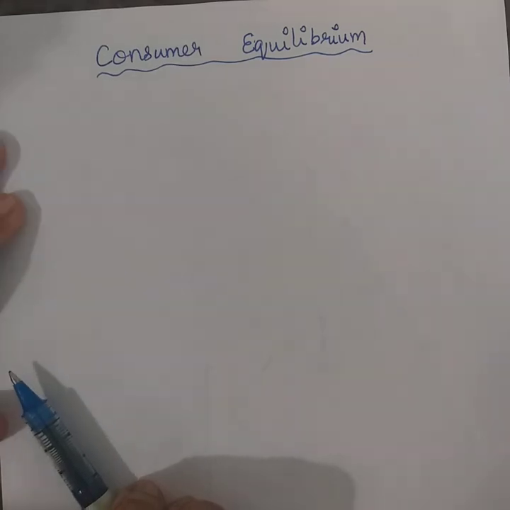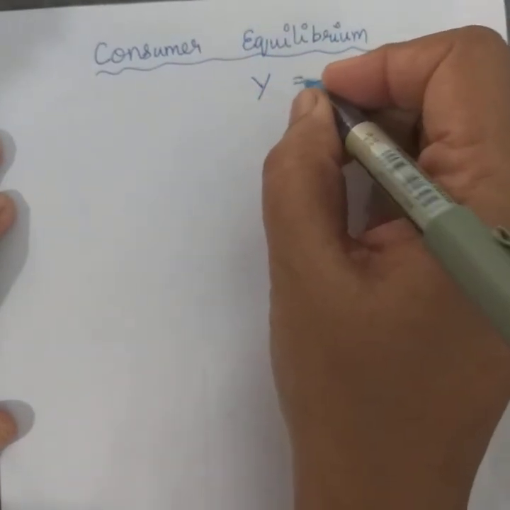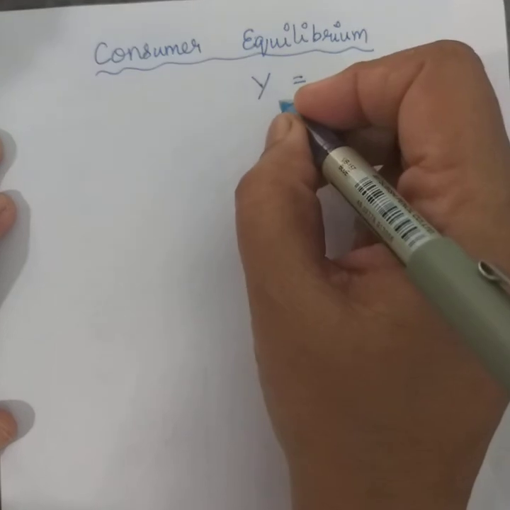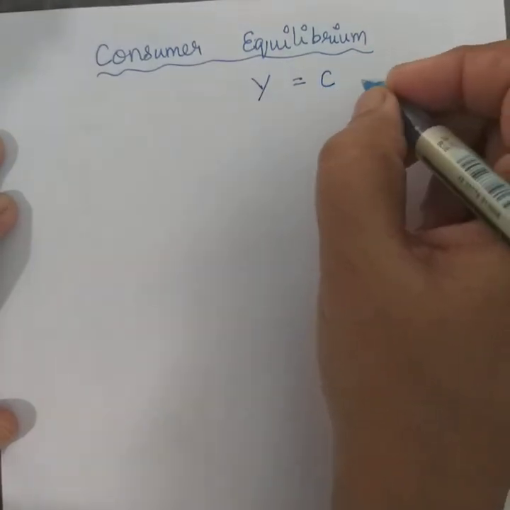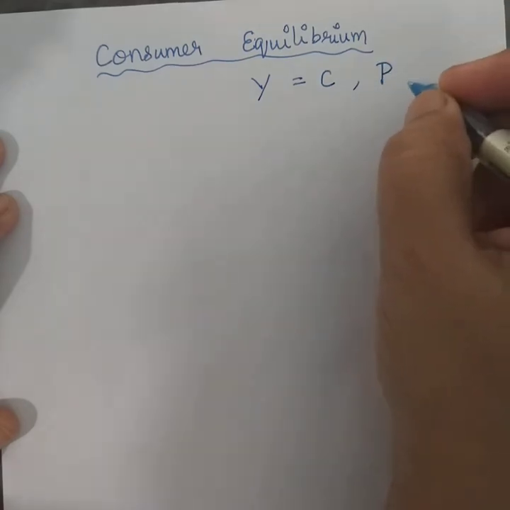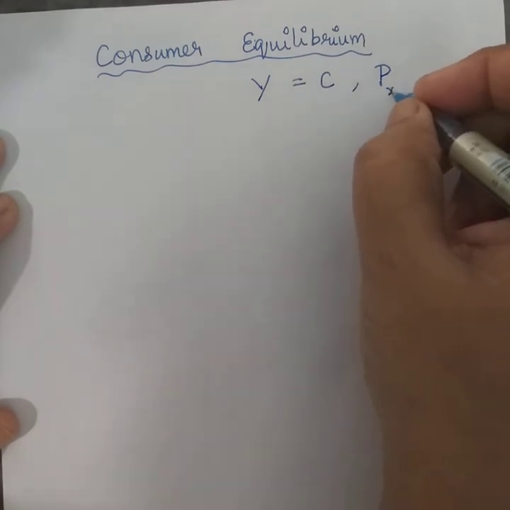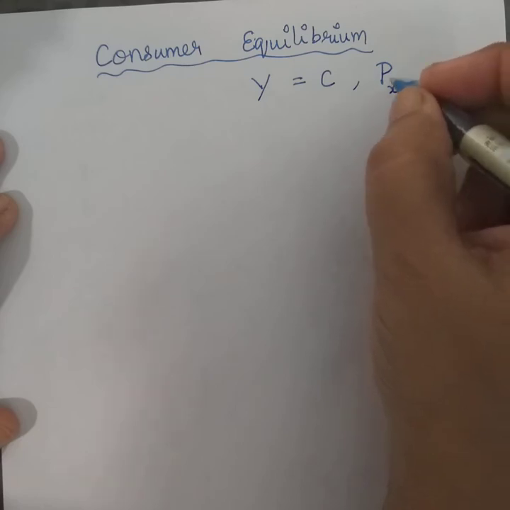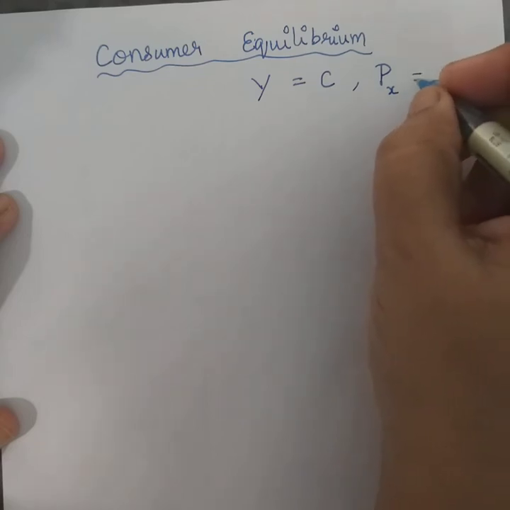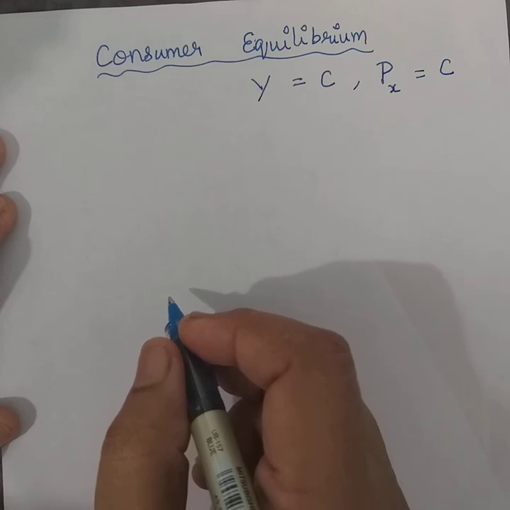Now first we would see, given the income, that is, even as the income remains constant, right? Income remains constant, and given the price of a commodity, let's say the consumer is going to spend all his income on some product X. So given the price of X, that is, even the price of X remains constant, how the consumer attains his equilibrium?